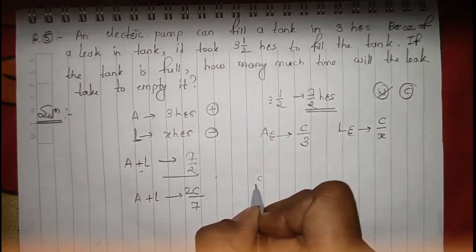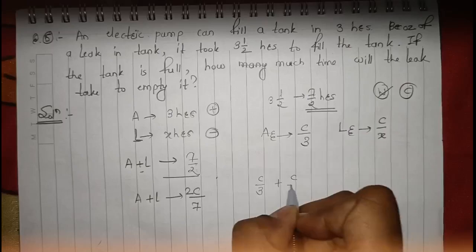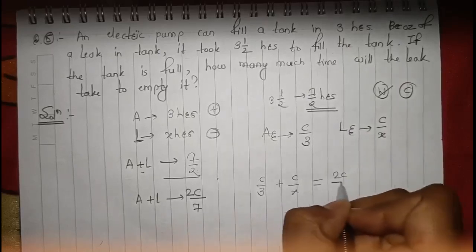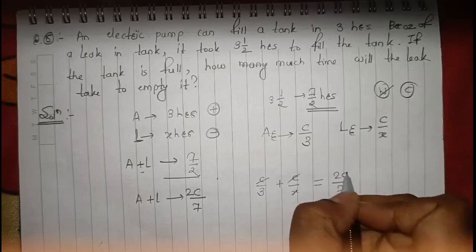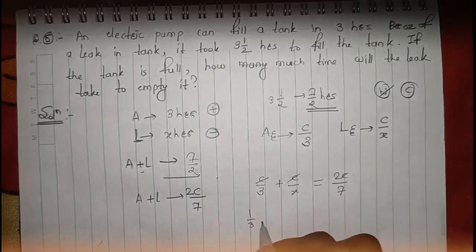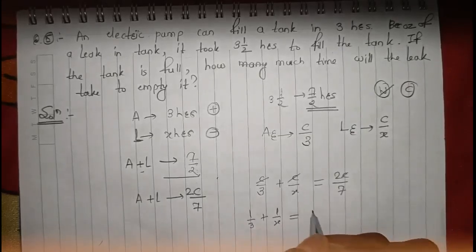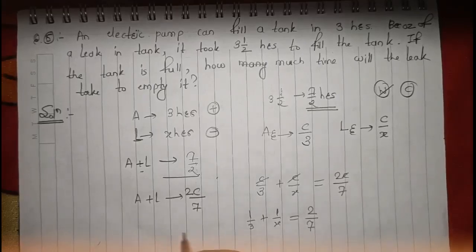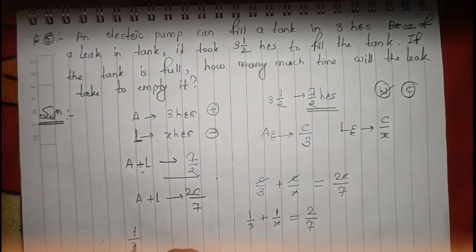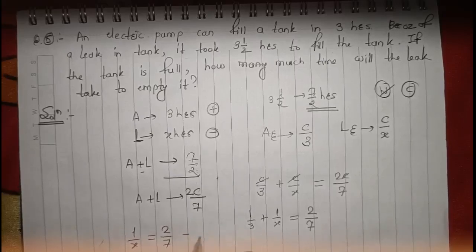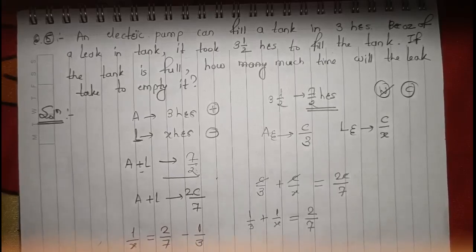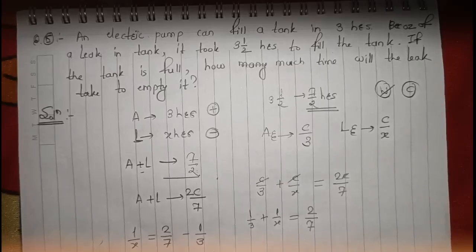So that is C by 3 plus C by x is equal to 2C upon 7. C is eliminated already. So 1 by 3 plus 1 by x is equal to 2 by 7. So 1 by x is equal to 2 by 7 minus 1 by 3. So that is 6 minus 7 upon 21, that is minus 1 upon 21.